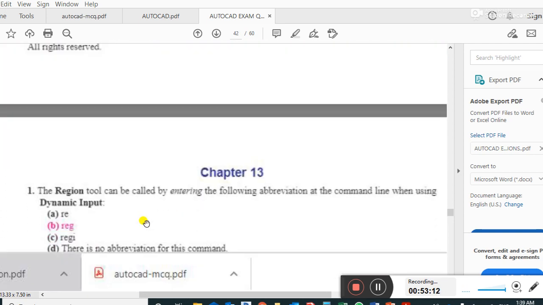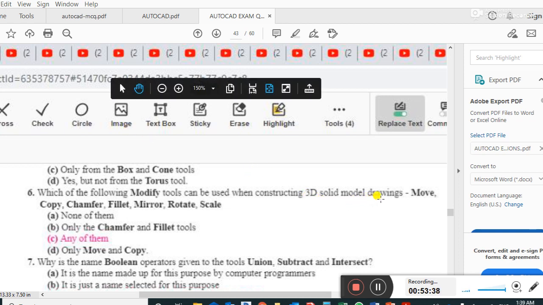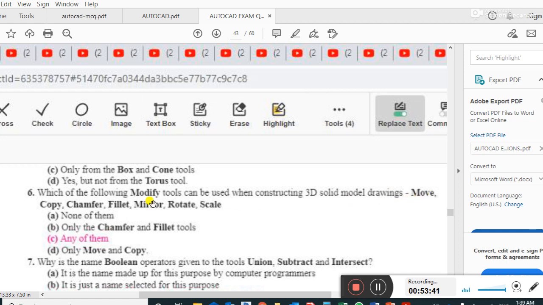Chapter 13. The region tool can be called by entering the abbreviation REG on the command line when using dynamic input. Which of the following modify tools can be used when constructing a 3D solid model drawing? Move, copy, chamfer, fillet, mirror, rotate, scale. Any of them, meaning option B, any of them.